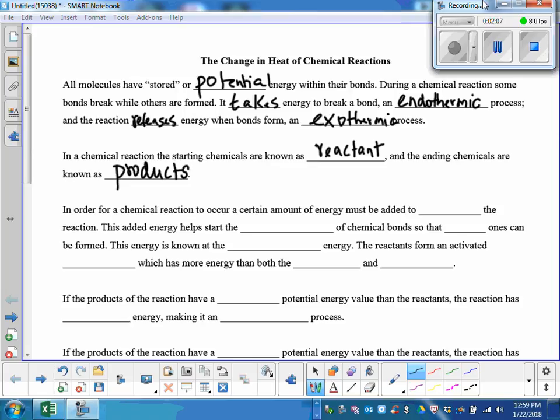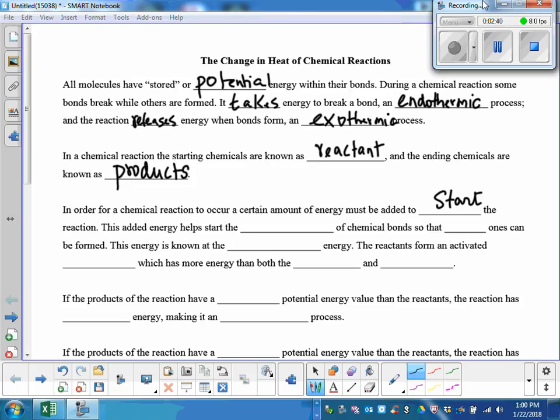In order for a chemical reaction to occur, a certain amount of energy must be added to what? What should get the energy in order for you to start the reaction? Reactants. No, in order for a chemical reaction to occur, a certain amount of energy must be added to start the reaction.